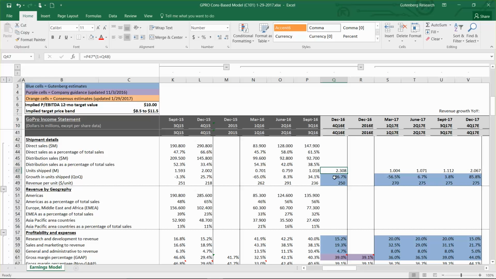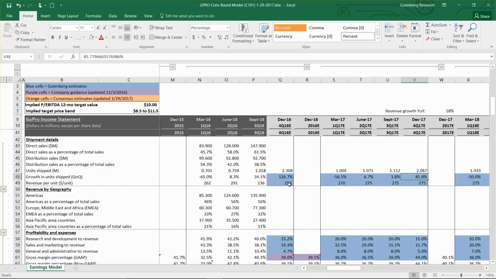We know that 2,500 Karma drones, which would have had a higher price point than the cameras, were recalled. So both the average price per unit and the total units sold are probably not going to look all that great, but they did have the Hero 5, and in December they did release the Karma Grip, so that may have helped things a little bit. Then we have the normal seasonality, so we bring down the total units shipped in March, down 56.5% from the December high. Then in June and September, I have some stabilization, and then I have an increase again in December of 2017.